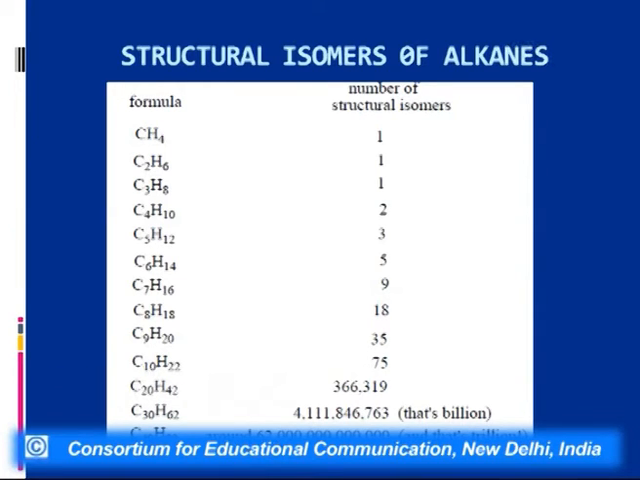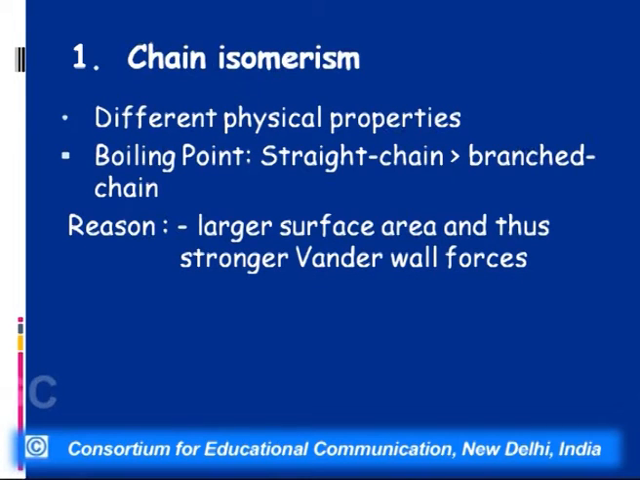That is, for methane, ethane and propane, we just have one structure. But for butane, we have two structures. For pentane, we have three structures. Hexane, 5 structures. And if we talk of C30, theoretically billions of structures of this molecule are possible. And for C40, we have something like a trillion possible isomers. So these are very large in number.